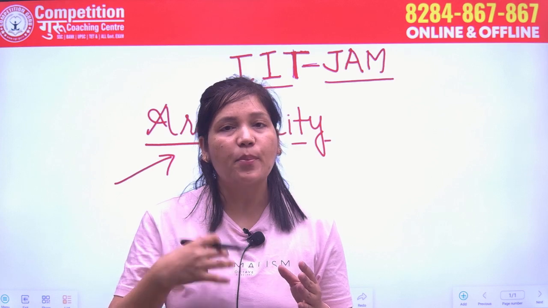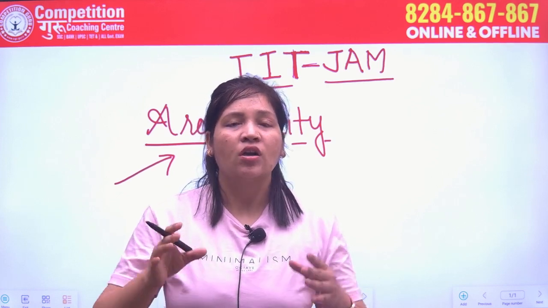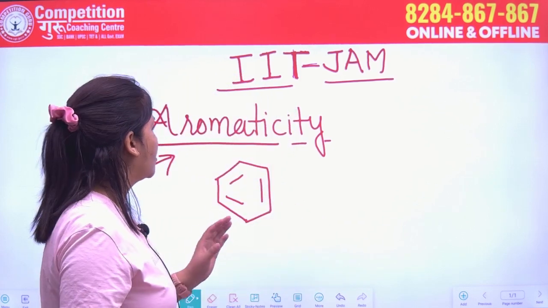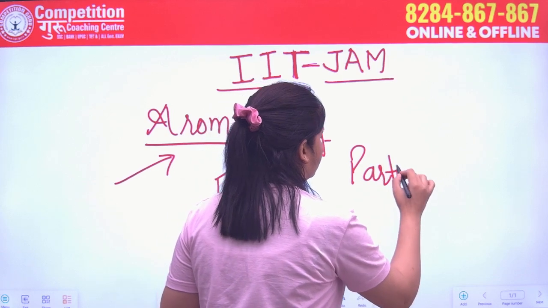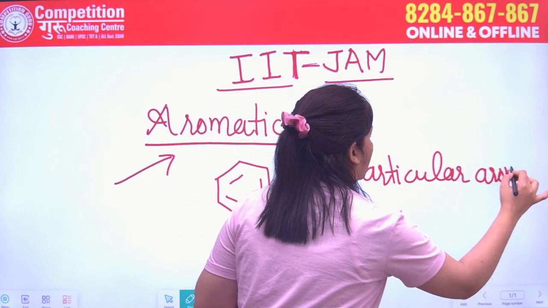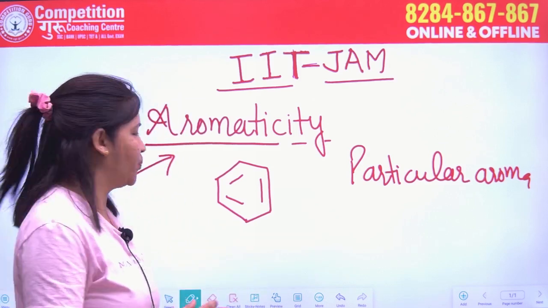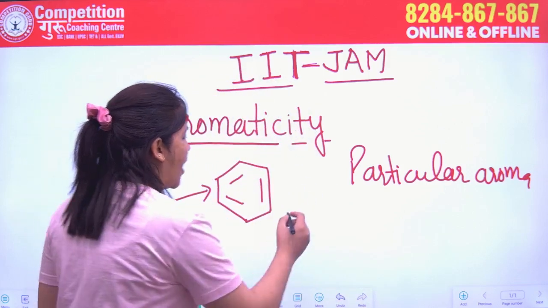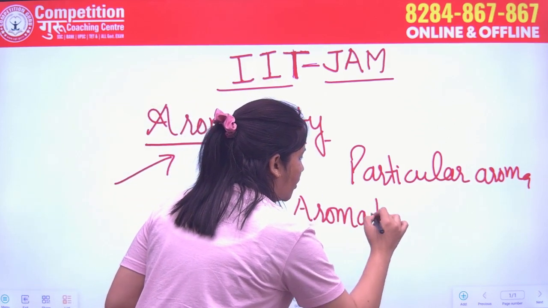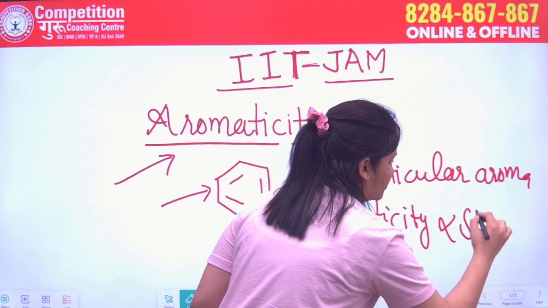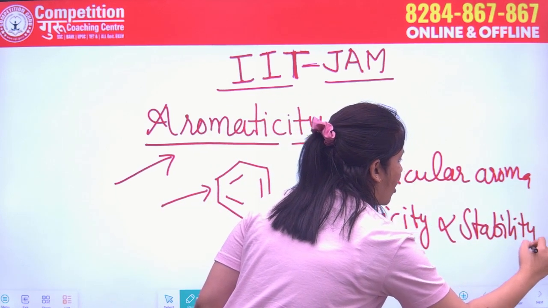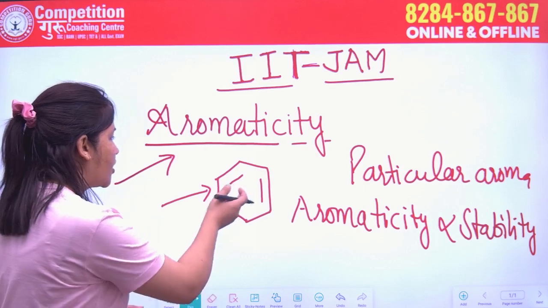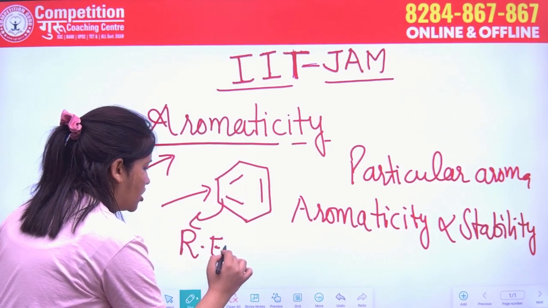Aroma means they have a particular kind of smell. That's why all those compounds which are classified as aromatic compounds have a particular aroma, and that's why we call them aromatic compounds. And this compound, benzene, is an aromatic compound, and aromaticity means stability.